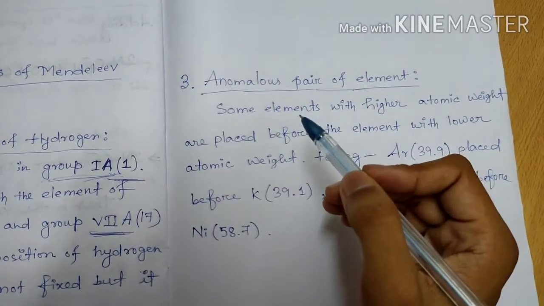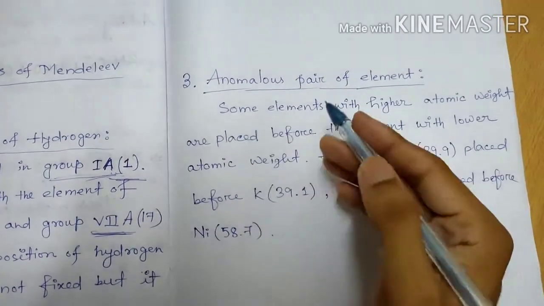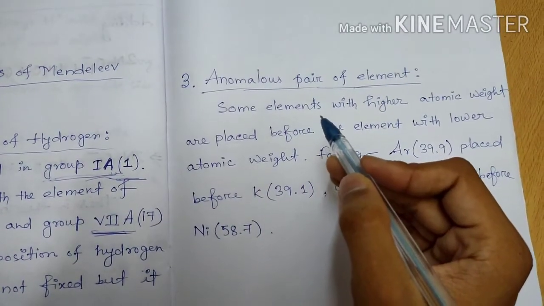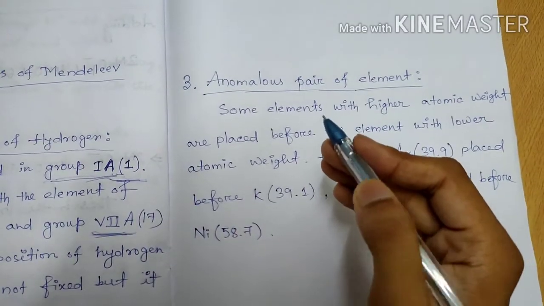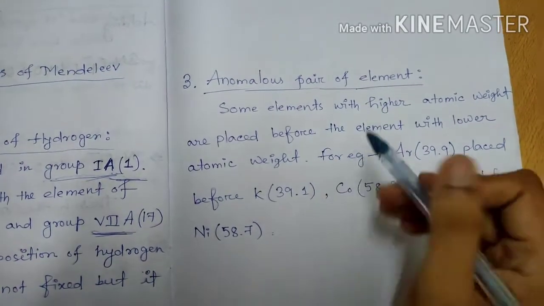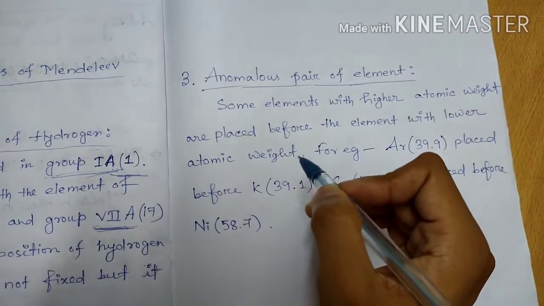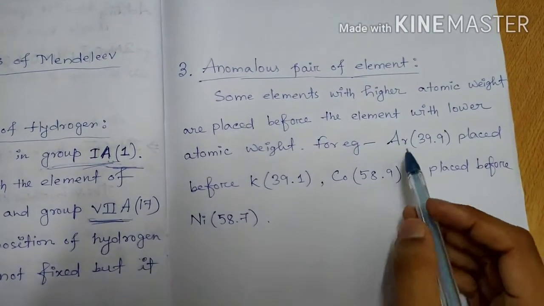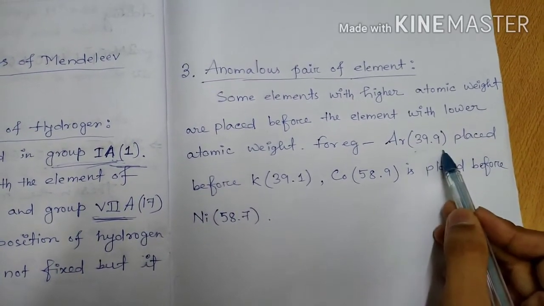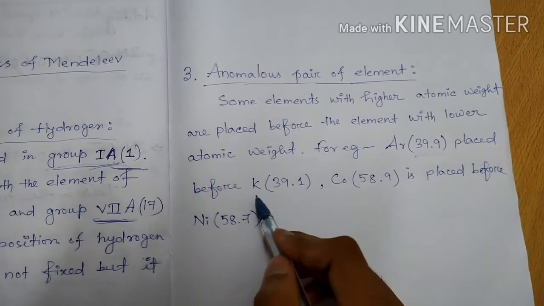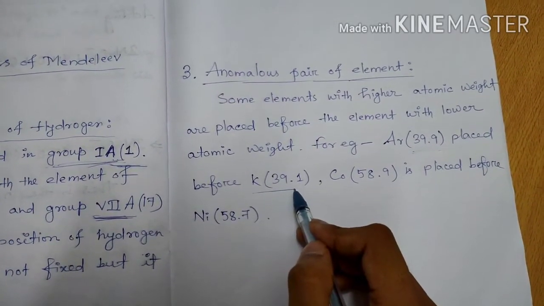in Mendeleev's periodic table it was seen that some elements which have higher atomic weight are placed before elements with lower atomic weight. See the example: argon, with atomic weight 39.9, is placed before potassium, 39.1.